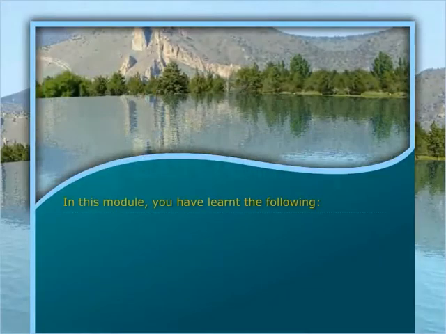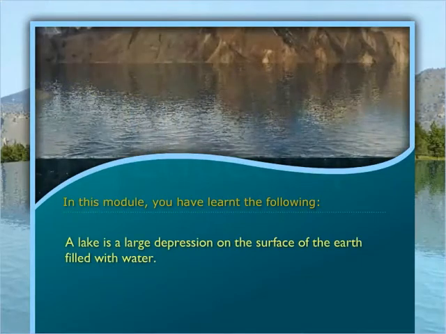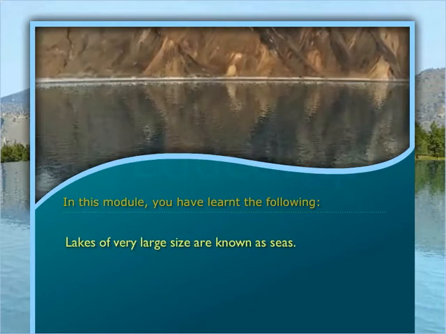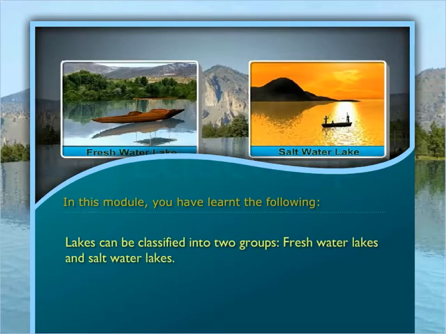In this module, you have learned the following. A lake is a large depression on the surface of the earth filled with water. Lakes of very large size are known as seas. Lakes can be classified into two groups: freshwater lakes and saltwater lakes.